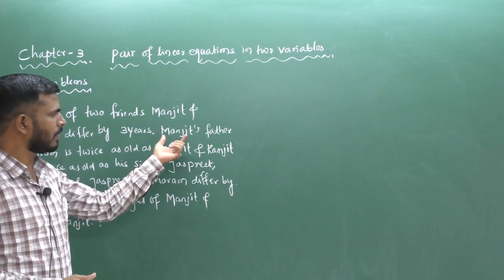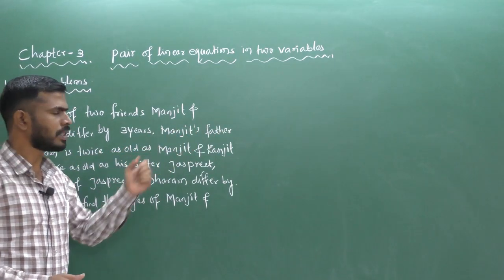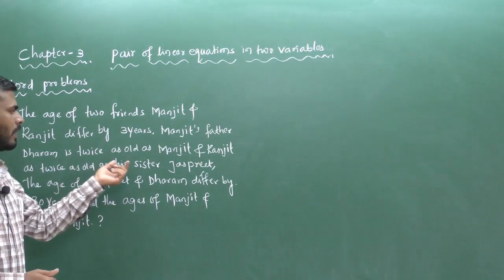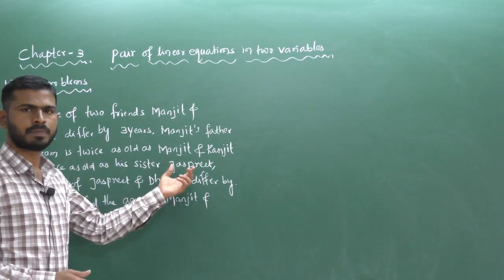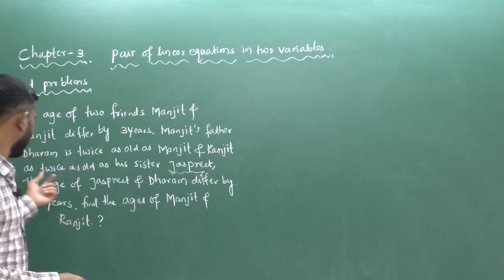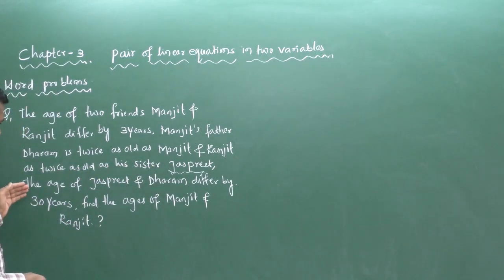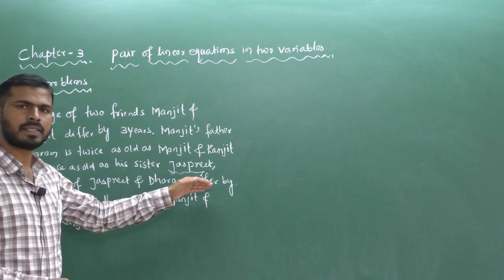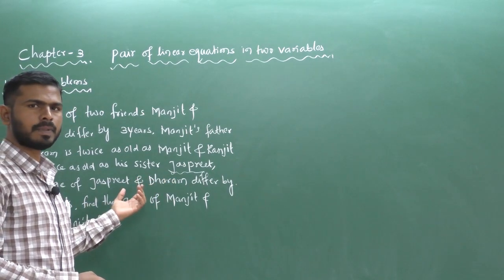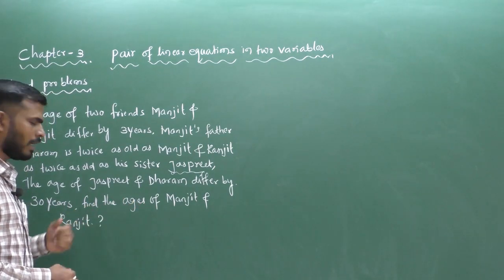And the next condition is given. Manjeet's father Dharma is twice as old as Manjeet. Next, Ranjit is twice as old as his sister Jasprit. So Ranjit's sister here is Jasprit. The ages of Jasprit and Dharma differ by 30 years. So the next condition is that the difference of Dharma and Jasprit is 30 years. So you have to find the ages of Manjeet and Ranjit.